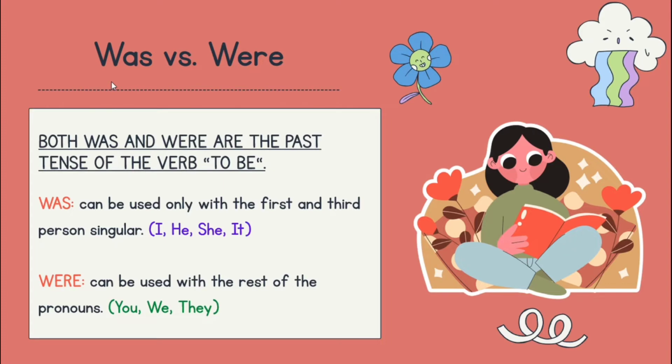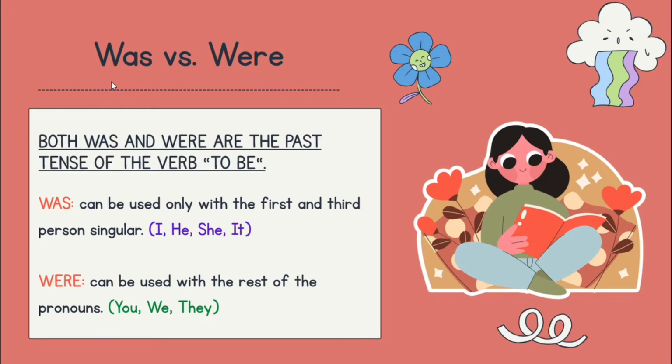Were can be used with the rest of the pronouns, like you, we, they. And were is the past tense of the verb are. So when you want to write a sentence that already happened, you need to use was for singular and were for plural.